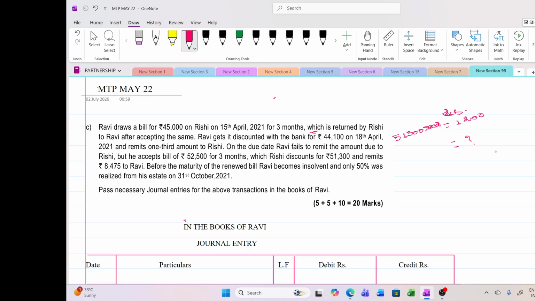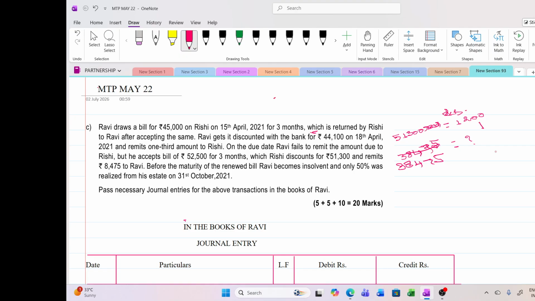Now, how much has this fellow received? Already he did not pay 30,000. Now he received 8,475. So he received 38,475.